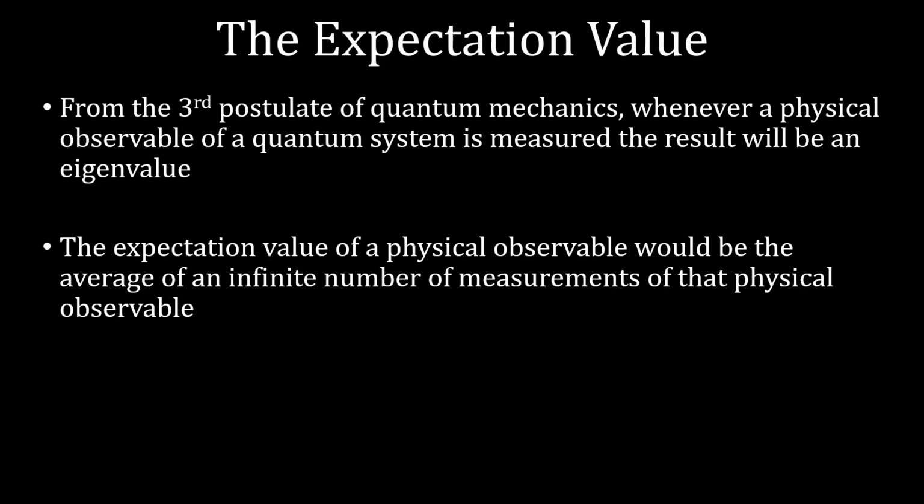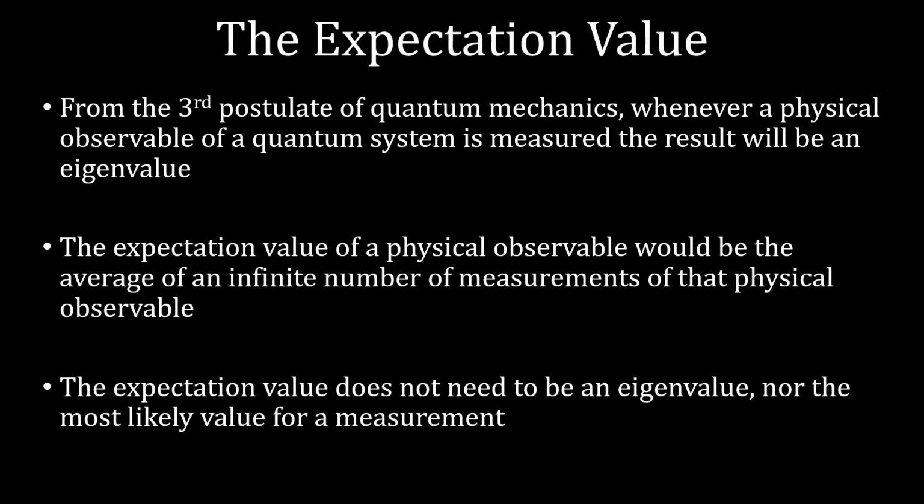That average of the infinite number of measurements would be our expectation value. Now let's talk about two things our expectation value isn't. First off, the expectation value does not need to be an eigenvalue, because we get our eigenvalues an infinite number of times and then average all of those. That average doesn't have to be an eigenvalue. Similarly, the expectation value is not the most likely value for a measurement. The only thing the expectation value is, is what's shown by the second bullet: the average value of an infinite number of measurements of our physical observable.